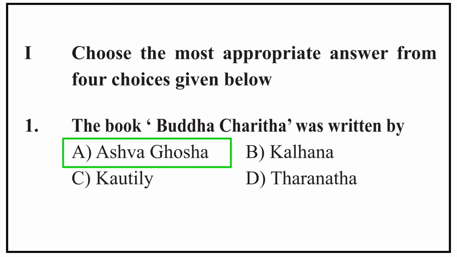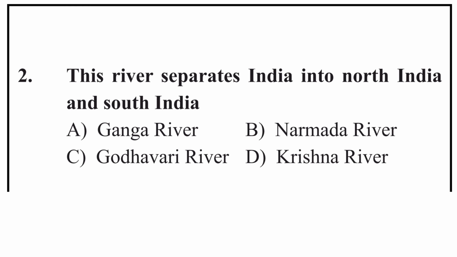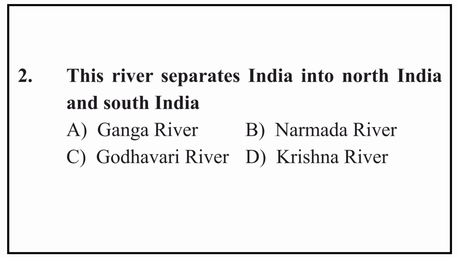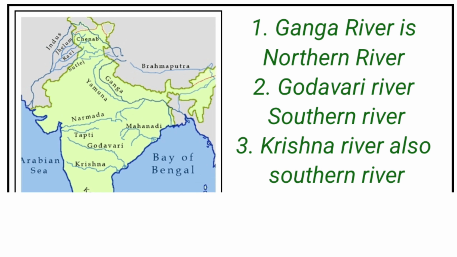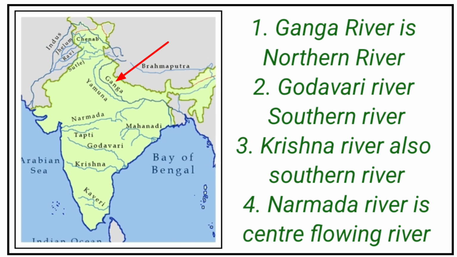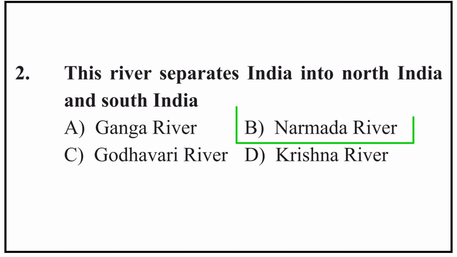Ashwaghosha. Question number 2. This river separates India into North India and South India. Options are Ganga River, Narmada River, Godavari River, Krishna River. Explanation. First, Ganga River is a northern river. Godavari River is a southern river. Krishna River is also a southern river. Narmada River is a center flowing river. Our right option is B.